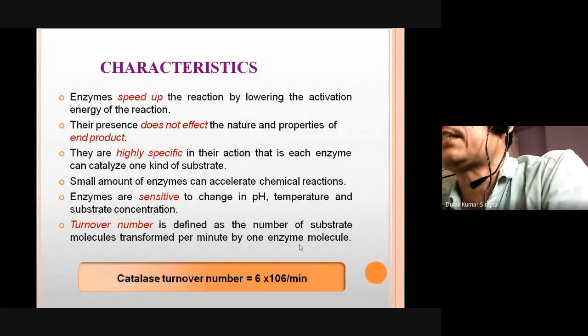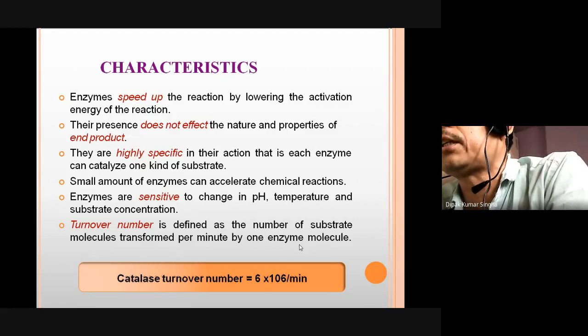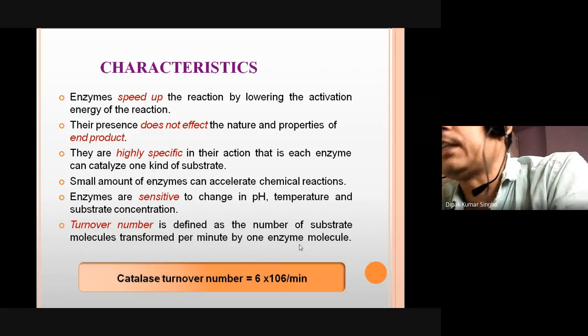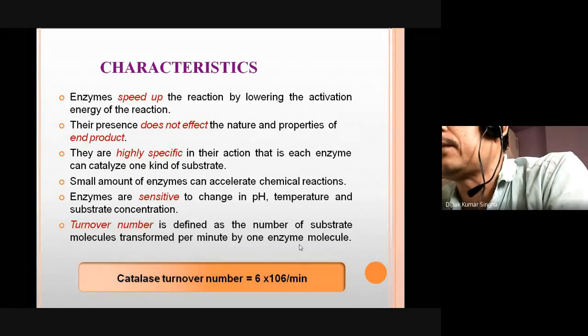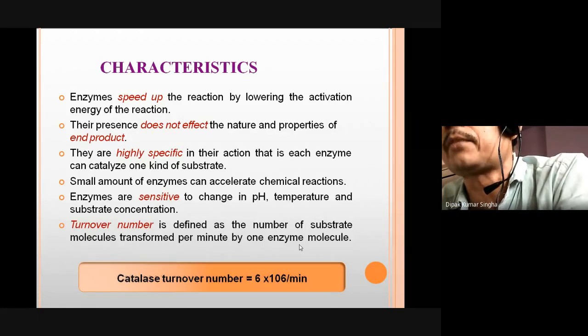What are the characteristics of enzymes? First, they speed up the reaction by lowering the activation energy. Their presence does not affect the nature and property of the reaction and the end product. And they are highly specific, as already discussed. One enzyme acts on the same type of substance, not others.